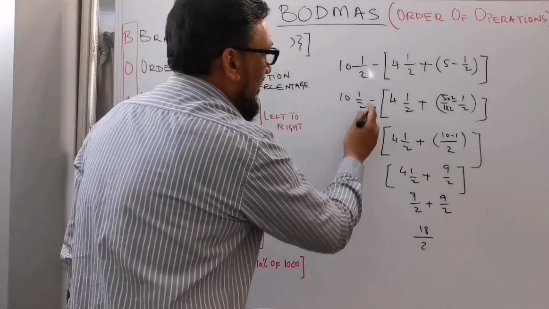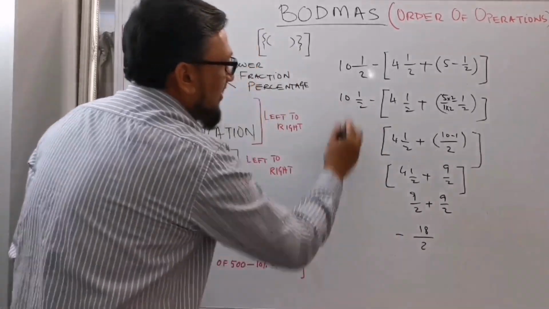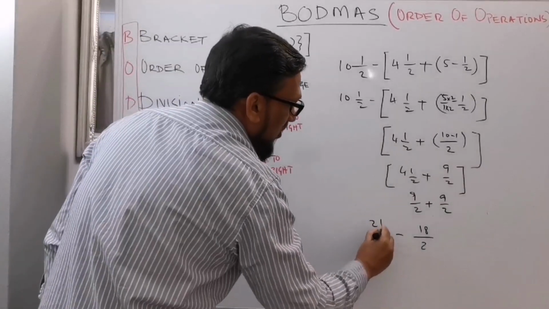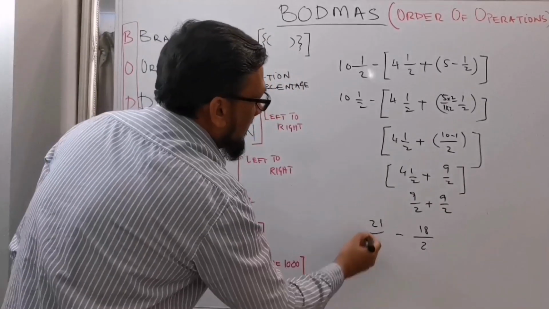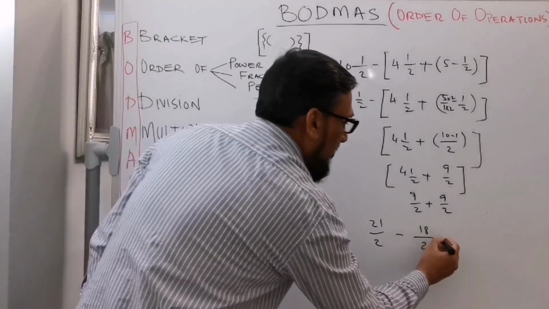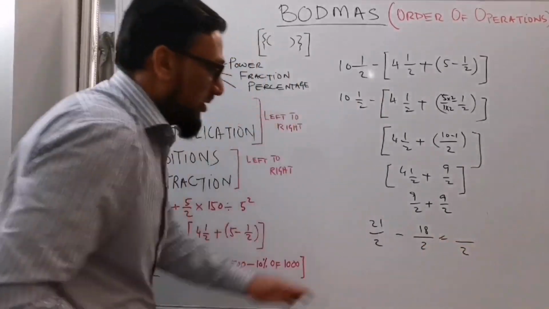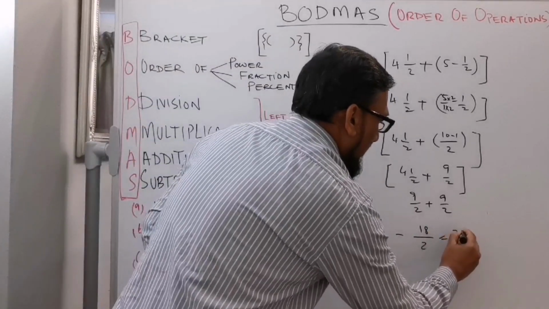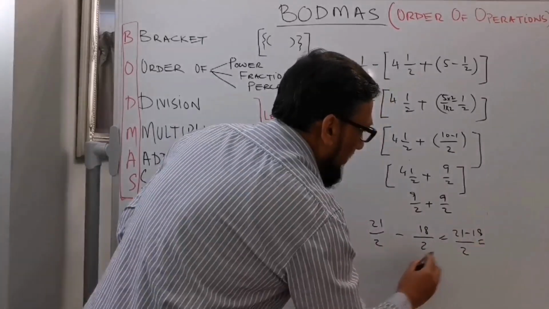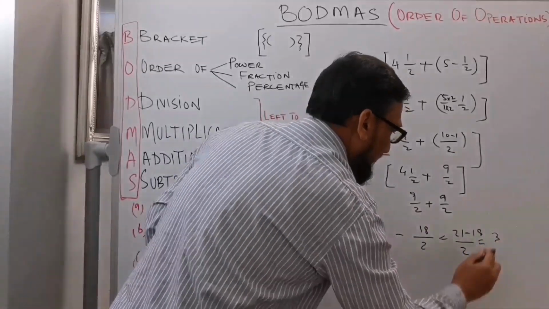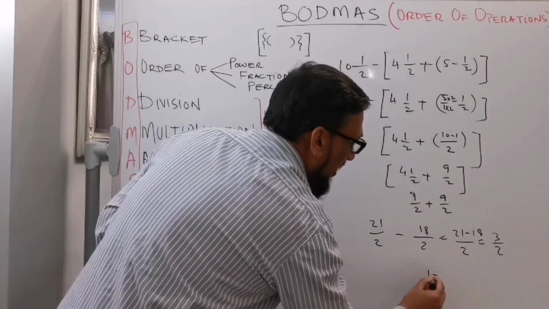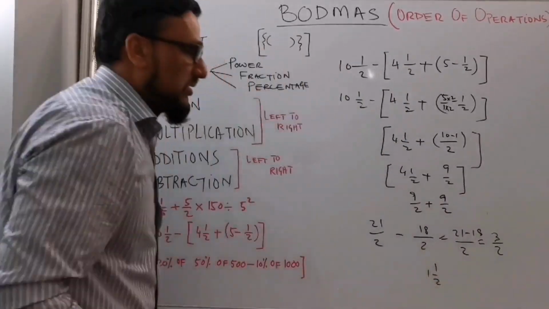And now look at this one. 10 times 2 is 20, plus 1 is 21 over 2. So the answer will be 21 take away 18, which is 3 over 2. So 2 times 1 is 2, and the remainder is 1.